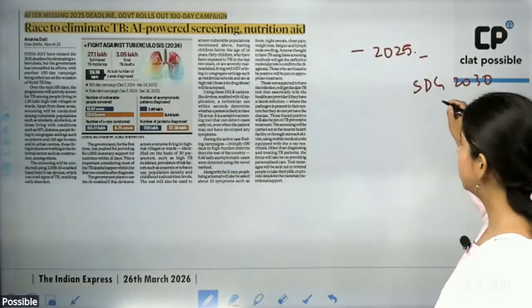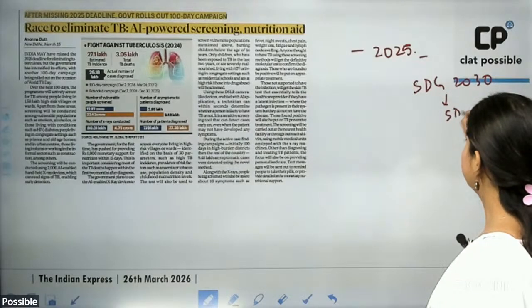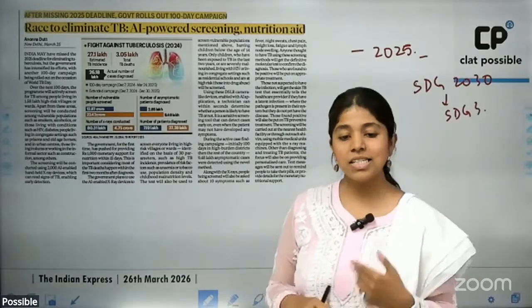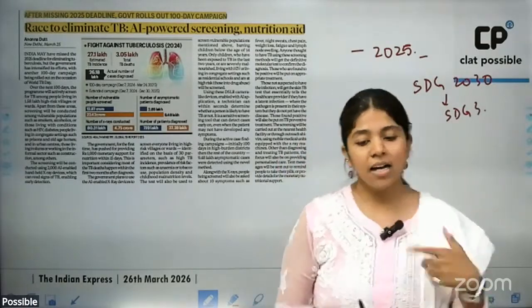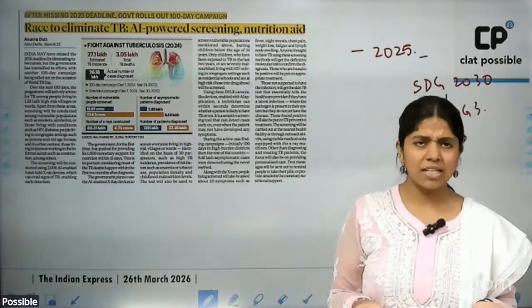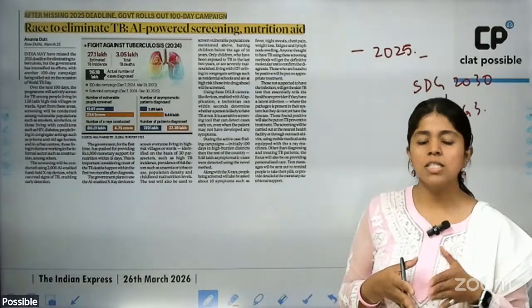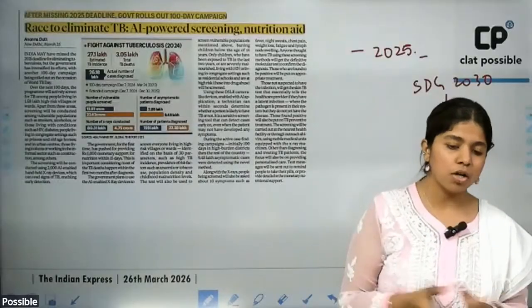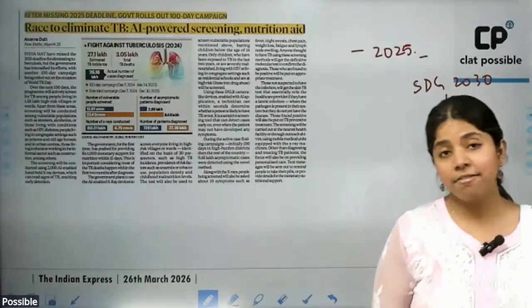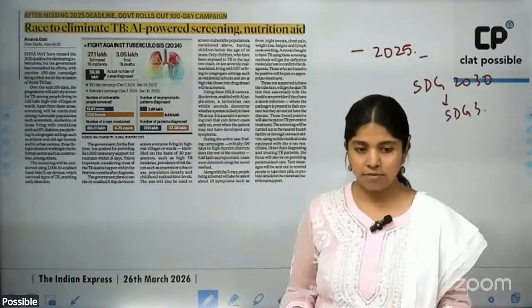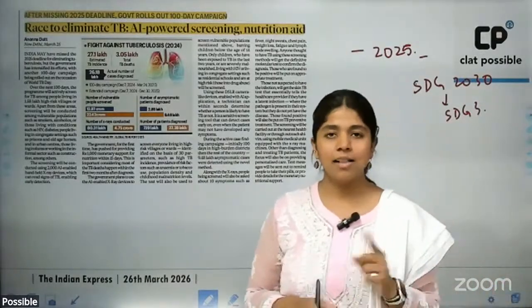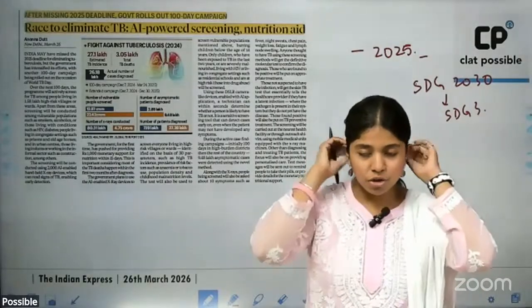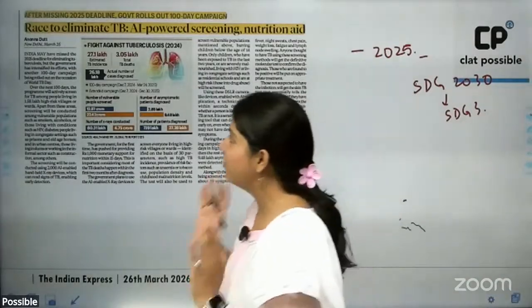So under the Sustainable Development Goals, we have SDG 3, which is for good health and well-being. So rooting out tuberculosis is a part of SDG 3. And the entire Sustainable Development Goals have to be achieved by 2030, but India set an overly ambitious goal to root out tuberculosis from the country by 2025, which India was unsuccessful in doing. So yesterday, the health minister, JP Nadda, rolled out a new program, which is a 100-day extensive campaign, all right?